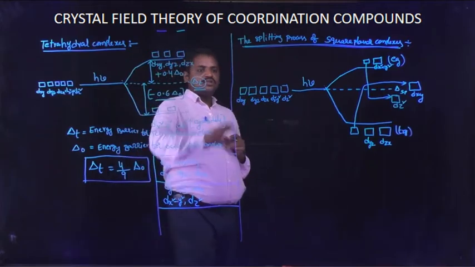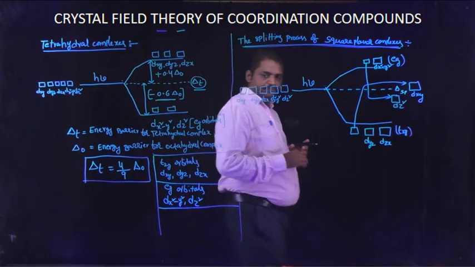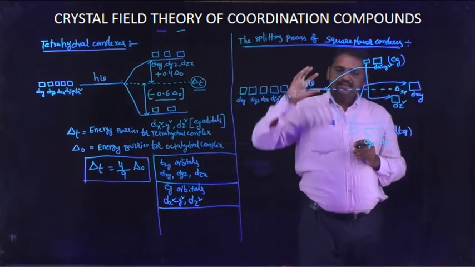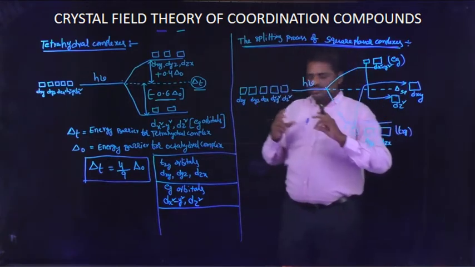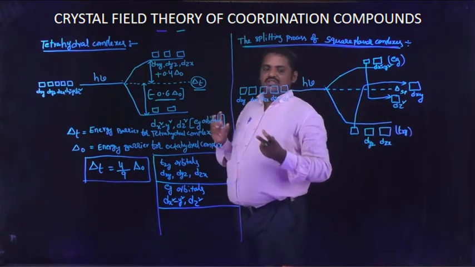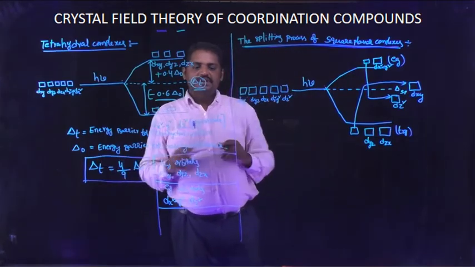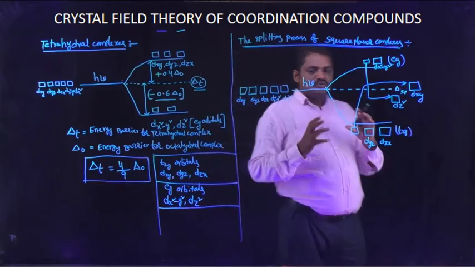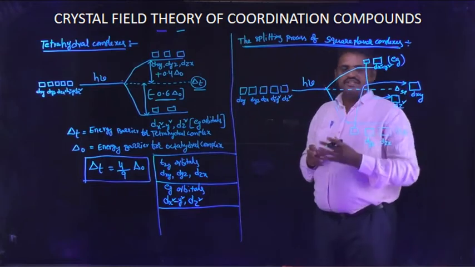So the splitting process of square planar complexes is similar to that of octahedral complexes, but the positions of two ligands are changed compared to the splitting process of octahedral complexes. Two changes are observed.